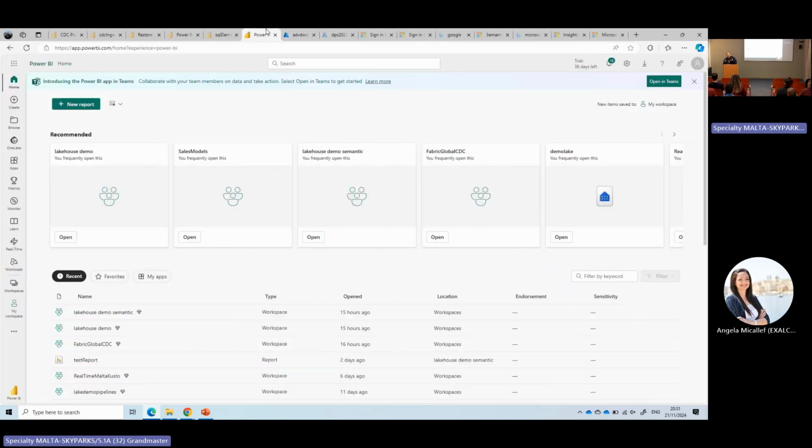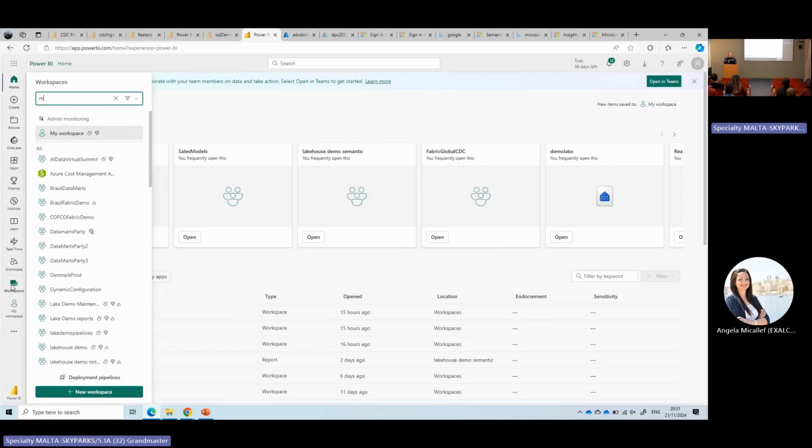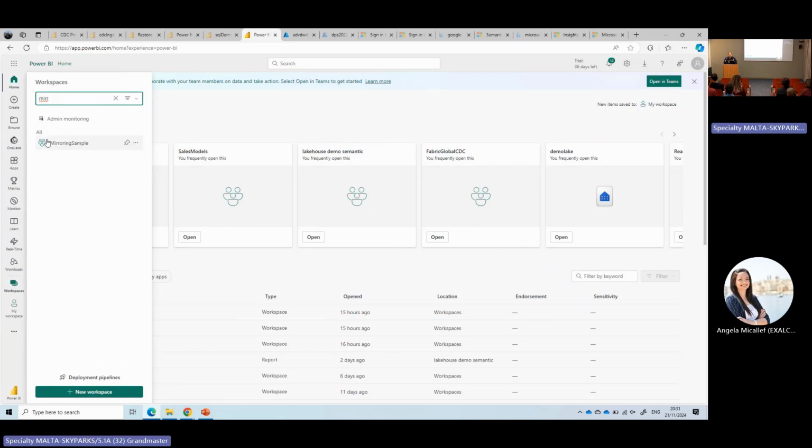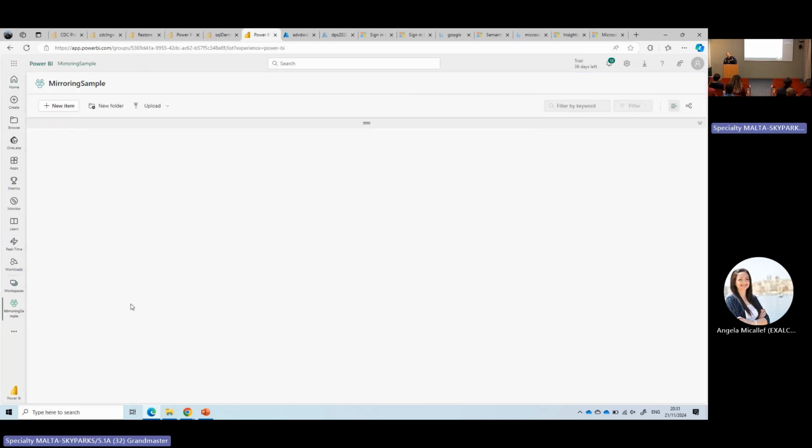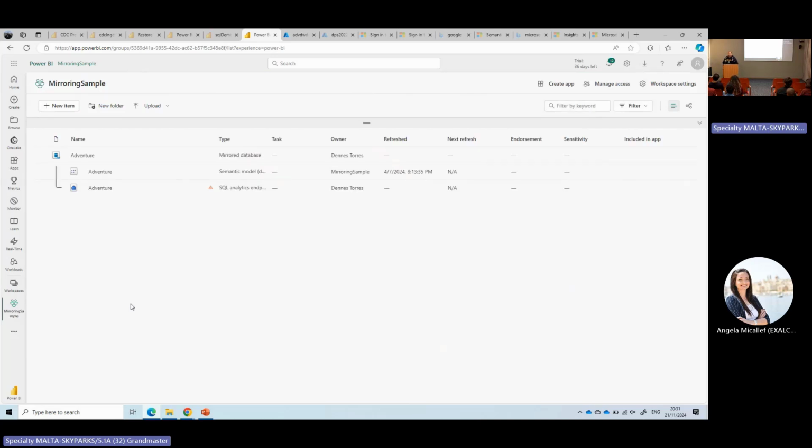I have a workspace here which I use as an example, mirroring sample. And this workspace has a lakehouse. I may use this lakehouse for some samples later. But our purpose now is to trigger the mirroring.